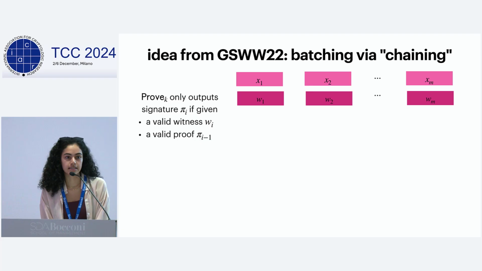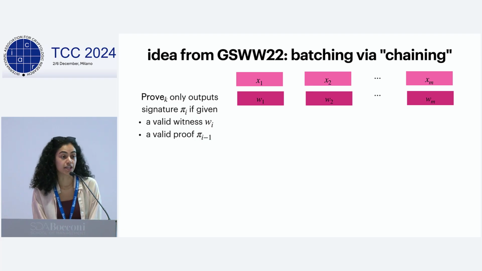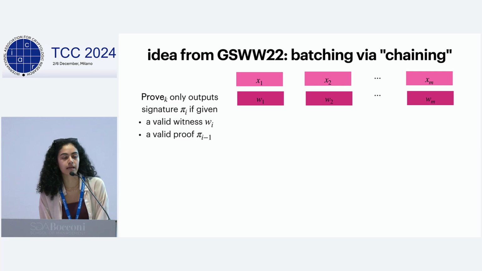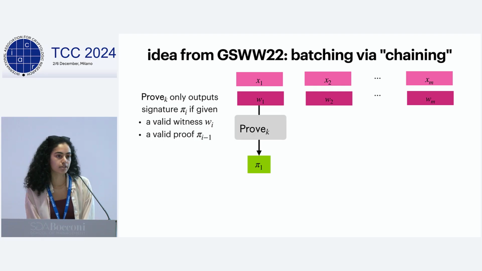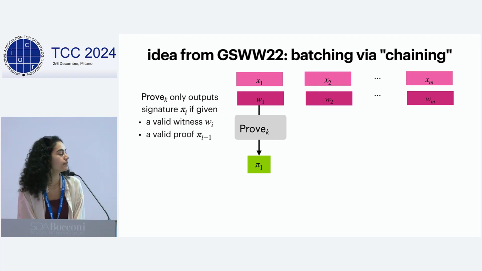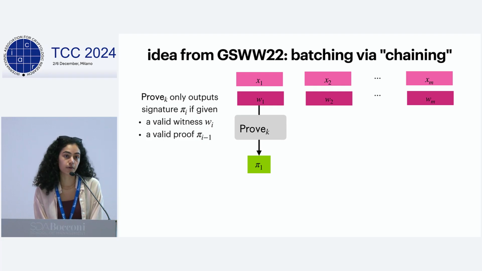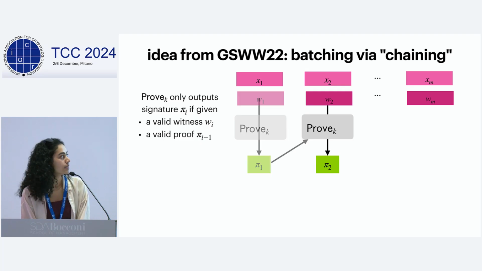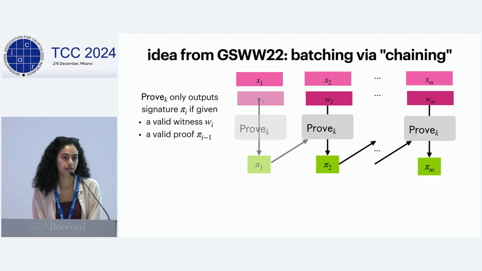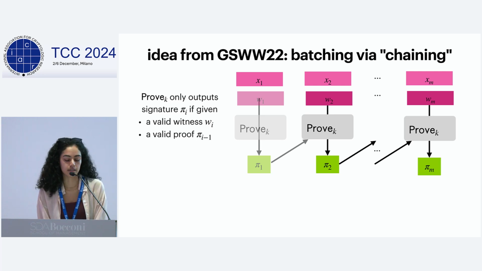So to do this, we take this idea from GSWW to batch via chaining. Instead of having the proof program take in all M statements at a time, it'll only take in one statement at a time, but it'll also check a previous proof. For the first instance, we don't need to check a previous proof, so the prover simply puts in X1 and W1 into the proof program and gets some proof pi 1. But from this point on, the prover will feed the previous proof pi i minus 1 into the proof program when generating the signature pi i. And so on and so forth until finally the prover is left with the signature pi M, which will be the signature for all M statements.